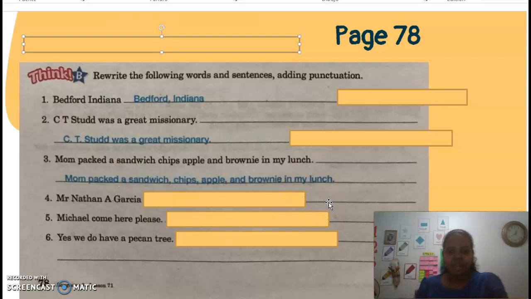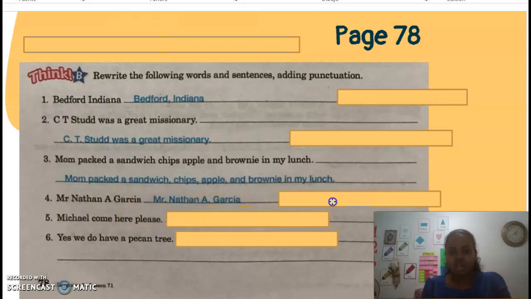Number 4. Mr. Nathan A. Garcia. So here we have one initial. After one initial and after the title of respect, we always use a period. Mr., Mrs., Miss, Reverend. Those are titles of respect. So you're going to use a period after that. So you're going to write Mr. period Nathan A. period Garcia.